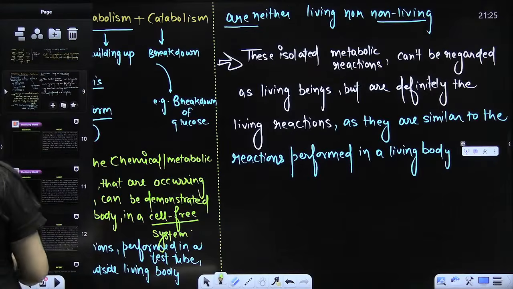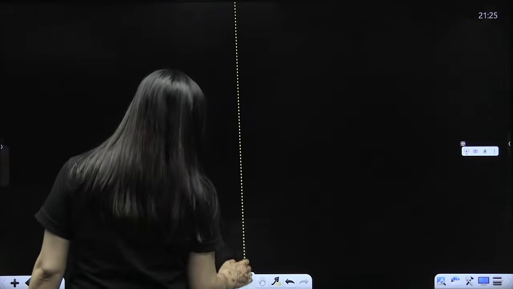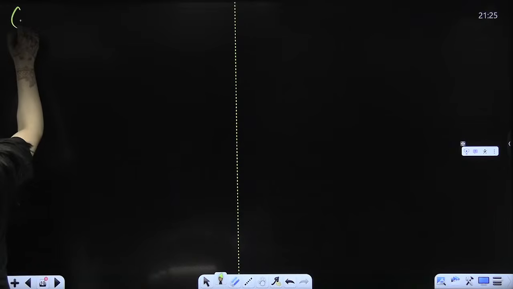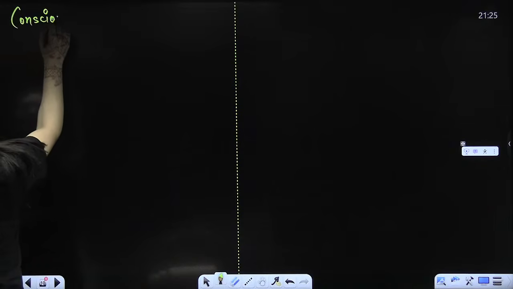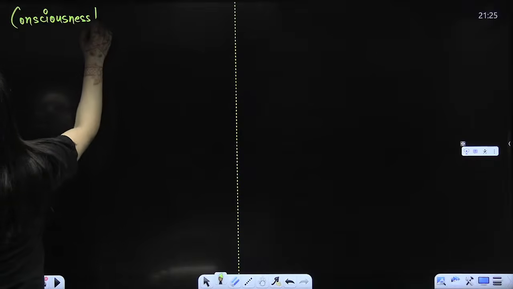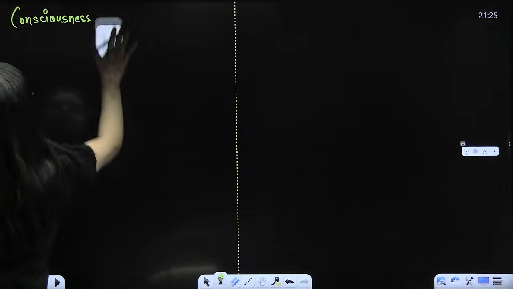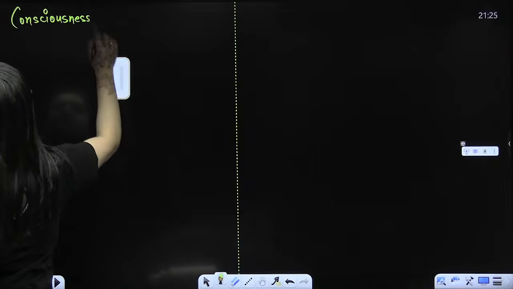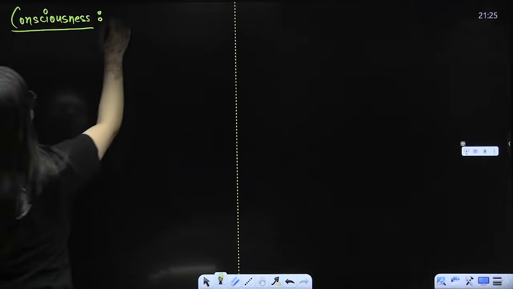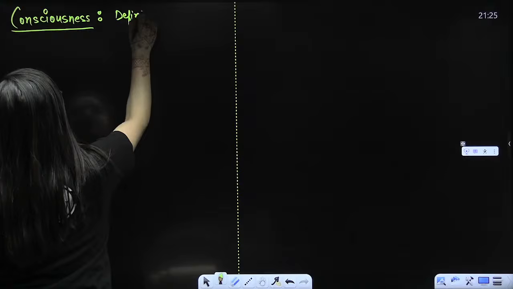Chaliye, the next property that we have to discuss here is consciousness, or response to external stimuli. A very important property, and definitely it is a defining property.